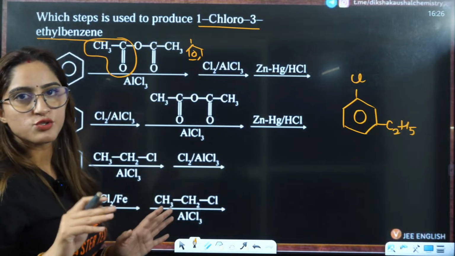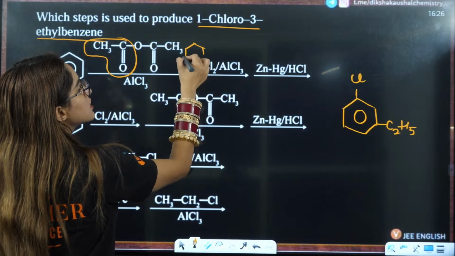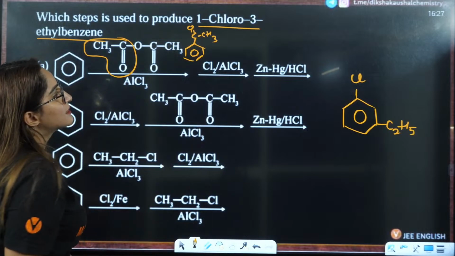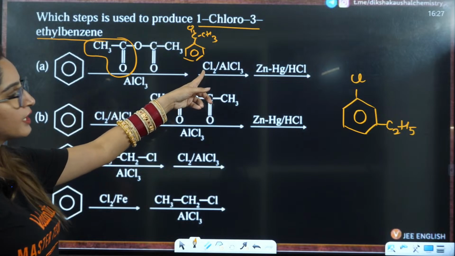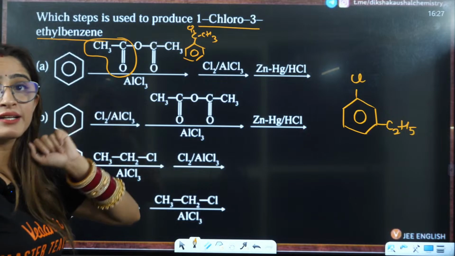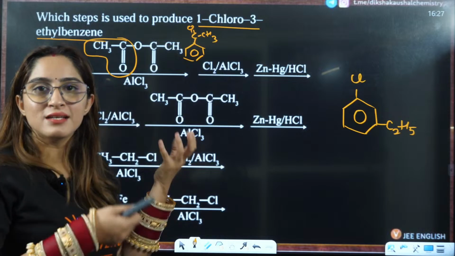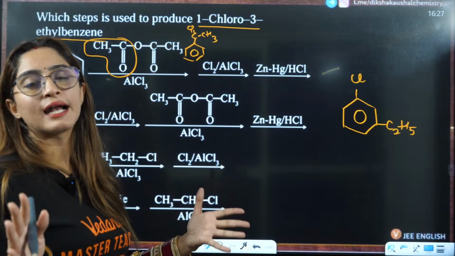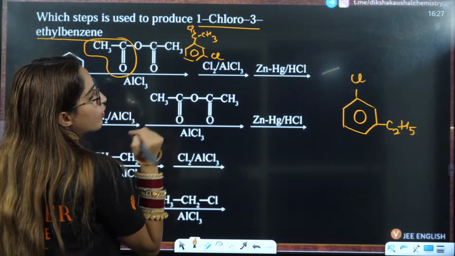See, for this there is no shortcut. You have to make all the reactions here. So this is first, here you have C double bond O CH3 electrophile. Then you have Cl2, AlCl3. That means here you will have Cl positive electrophile and it is going to attack on the meta position. Why? Because C double bond O shows a minus I effect and a minus M effect, that is why it is a meta directing group. So here Cl will be on the meta position.